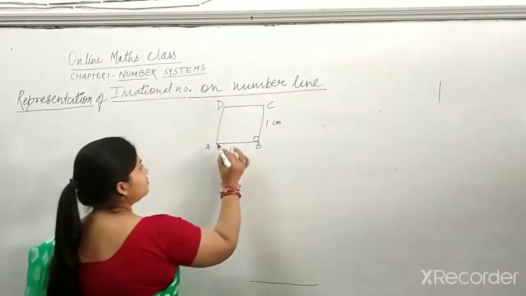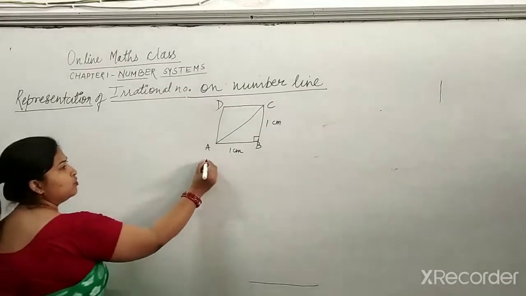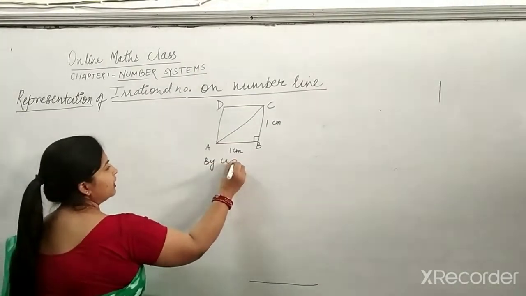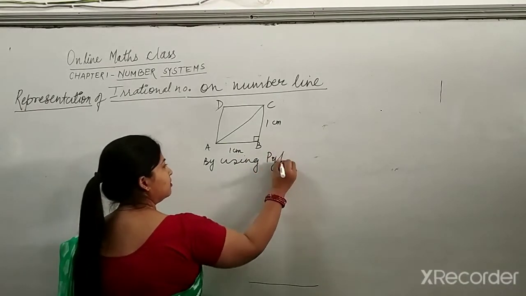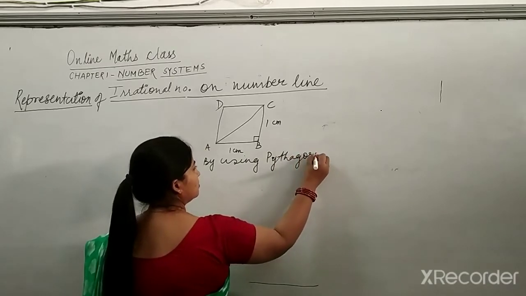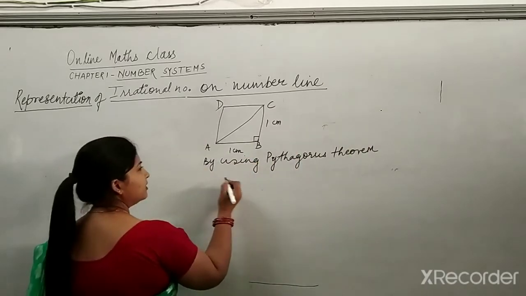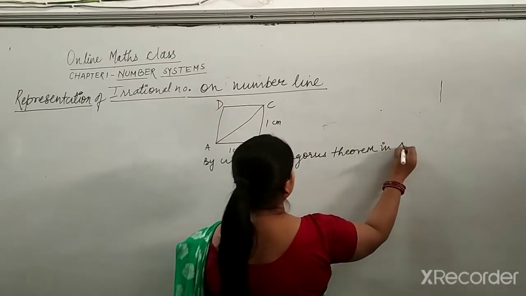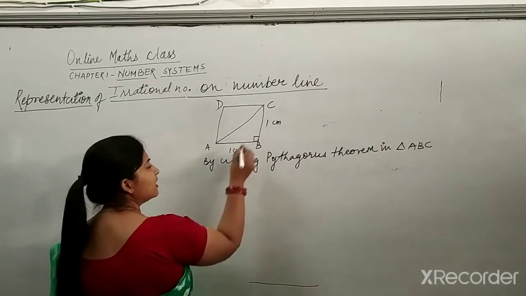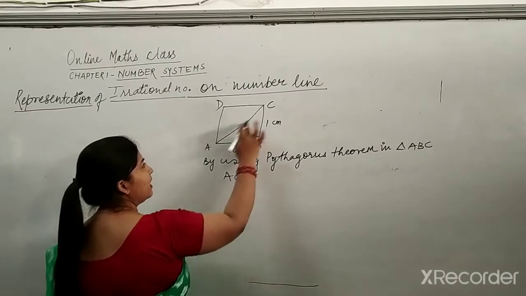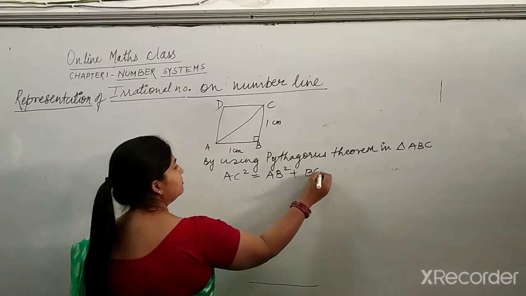Now, can you use the Pythagoras theorem on triangle ABC? By using the Pythagoras theorem in triangle ABC, can I say AC square, that is my hypotenuse, is equal to base square plus perpendicular square?